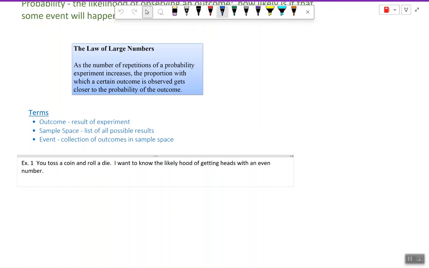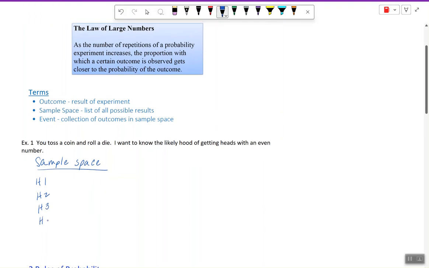So our sample space is going to consist of all the possible combinations of flipping a coin and rolling one die. So if I flip the coin, I'm going to get a head, and then I roll the die and I could get a 1. I repeat that process. I could get a head again, and then I could roll the die and get a 2. Flip the coin, I get a head, roll the die, I get a 3. I think you see where we're going with this. So each time I can flip the coin and get a head and roll the die, and I get one of the sides from that 6-sided die. So I have a head combined with the numbers 1, 2, 3, 4, 5, 6, indicating each of the possible sides from my dice.